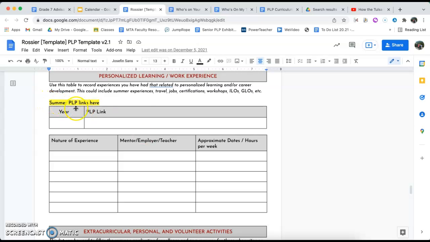So you're not going to have anything here for your summer PLP unless you do the summer program through ELP. But you may have a job that you are doing now. Maybe you're babysitting or maybe you're working on a farm, and you can enter that information in here. If you have done a personalized learning experience, maybe you've done a duo, you could enter that here. Or if you've done the personalized learning elective, you could enter that here as well.